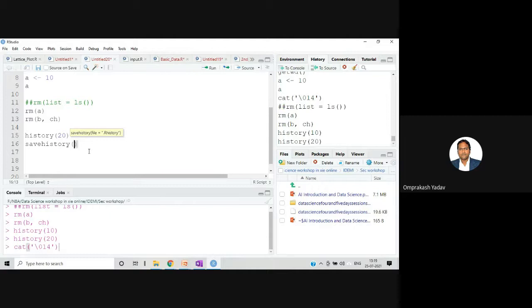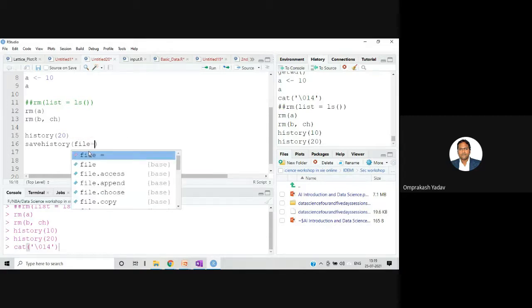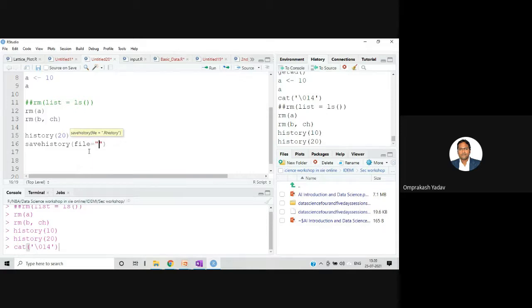Let's say file equal to today_hist.txt. I'm giving the name today underscore hist.txt.